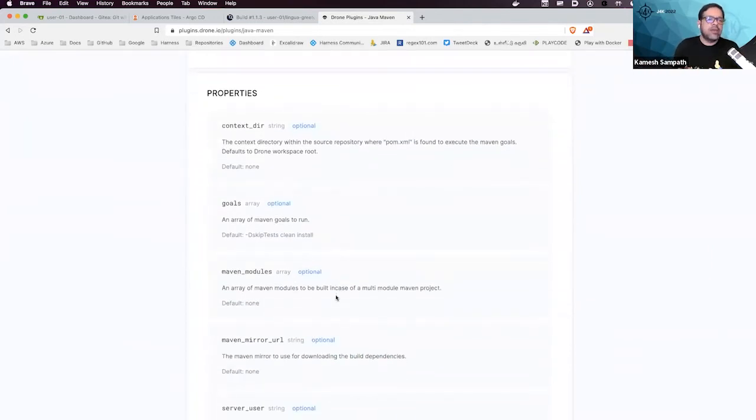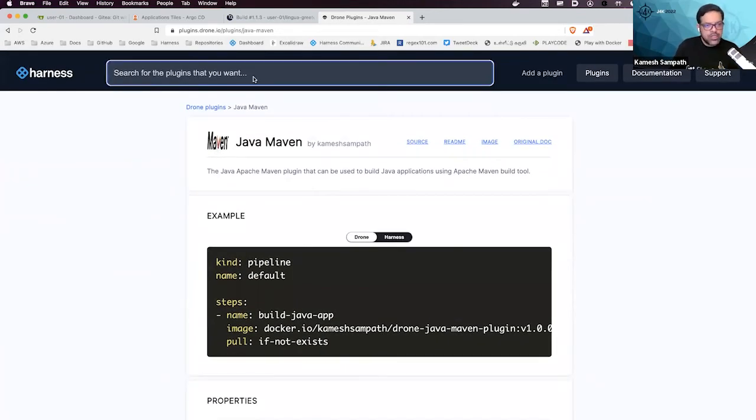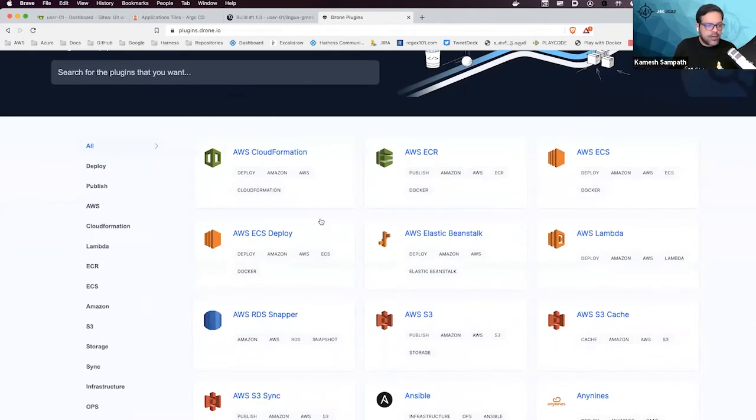Java projects using Maven as well. So this is again a plugin. There are a lot of other plugins that are available. Please do go and search. You don't need to write everything from scratch. There are a bunch of plugins available here. You can go see there.